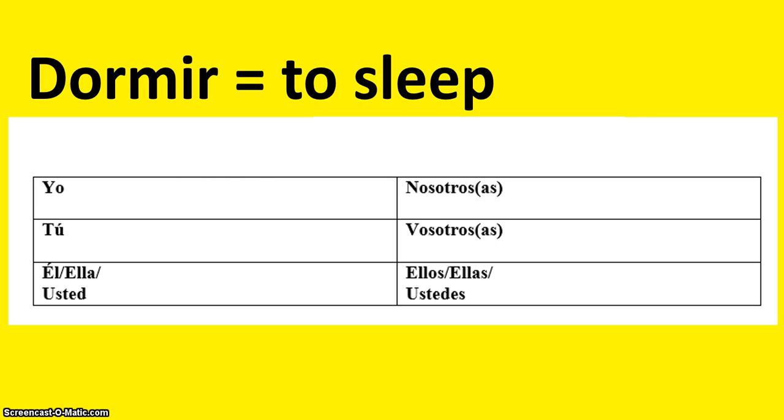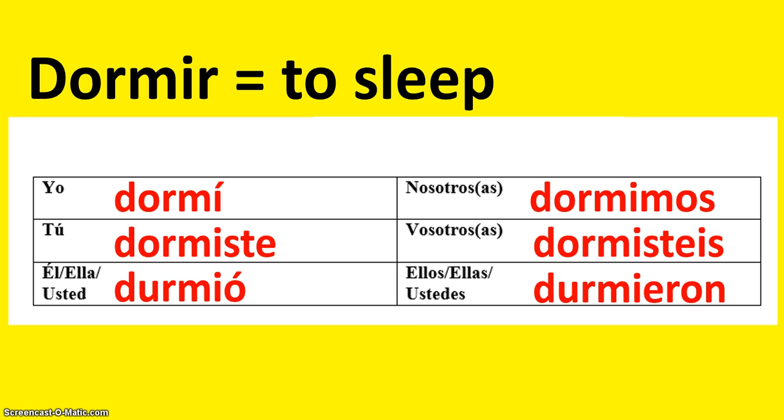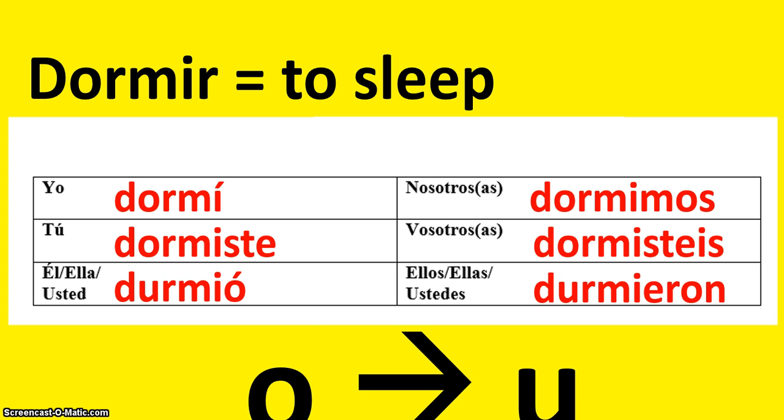Sorry about the bell. Another example of an IR stem changing verb in both the present tense and the preterite tense is dormir. Dormir has an O to UE stem change in the present tense. In the preterite tense, it's going to have an O to U stem change. Let's see how that's going to play out. Dormí, dormiste, durmió, dormimos, and durmieron. So you can see that dormir in the preterite is an O to U stem changer in the sole of the shoe, and only the bottom two, the él/ella/usted and the ellos, ellas, ustedes forms, do the O to U stem change.